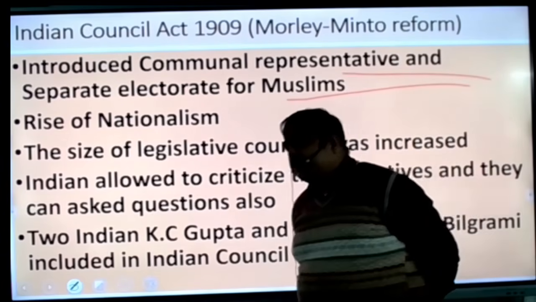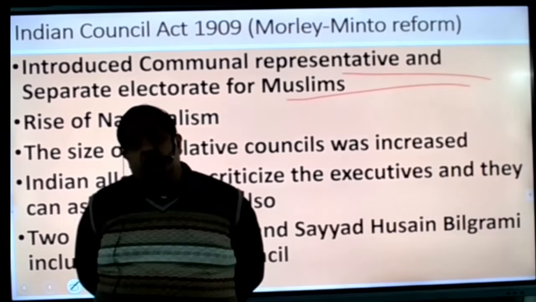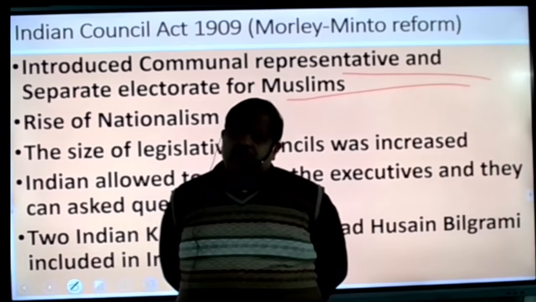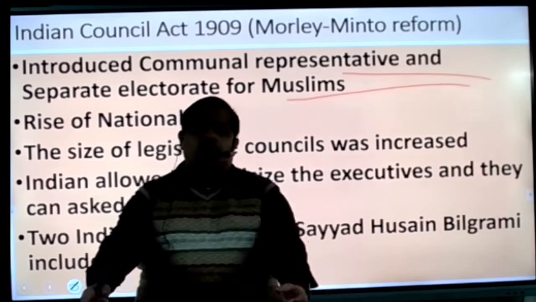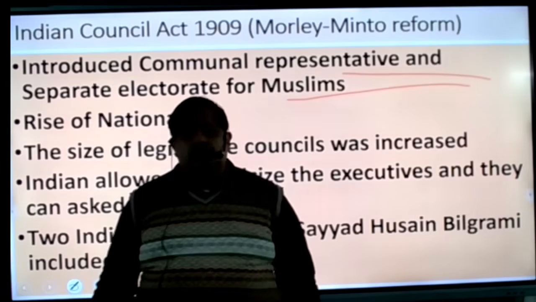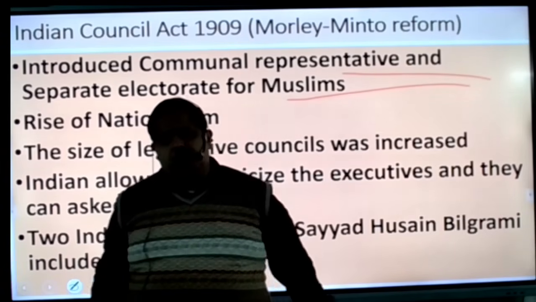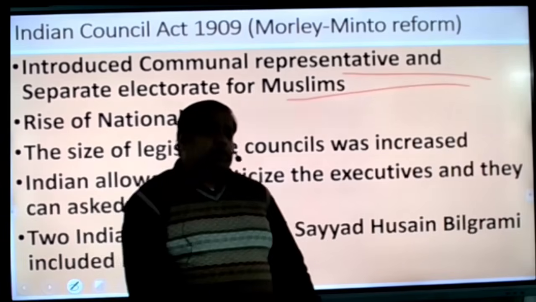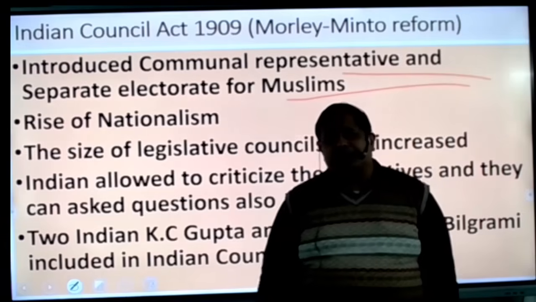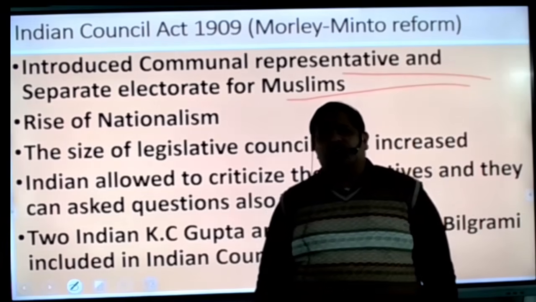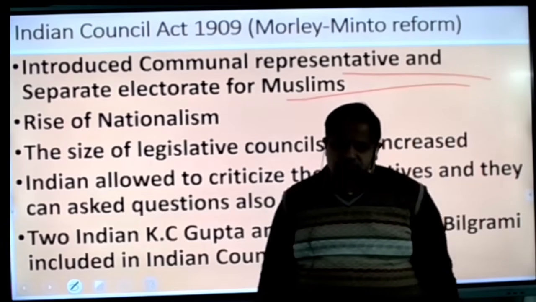And when they made a special seat provision for Muslims, Hindus realized that those people who ruled over us, who came from outside and are ruling us, while we are living together, why are they getting a separate choice, separate rights, special rights? So the feeling of separation started from here.